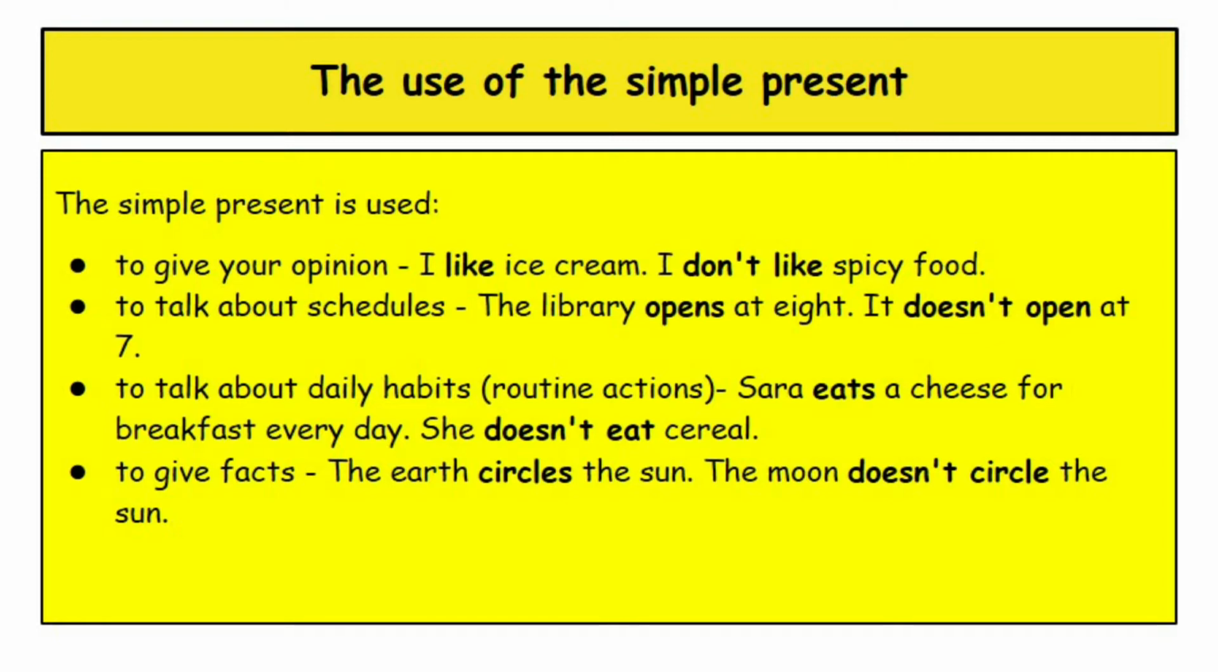Number 3, to talk about daily habit or routine action. The example: Sarah eats cheese for breakfast every day. She doesn't eat cereal. Number 4, to give fact. The example is the earth circles the sun. The moon doesn't circle the sun.